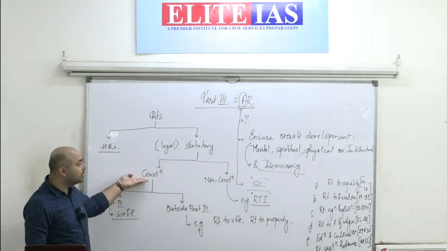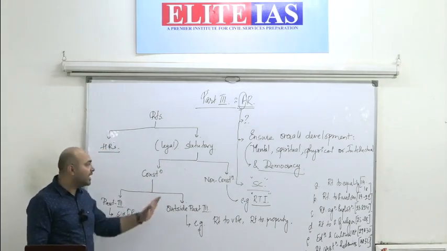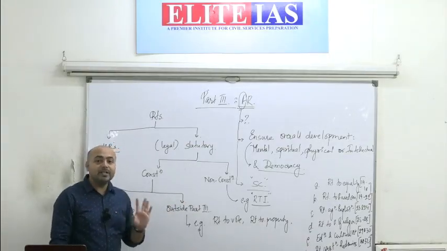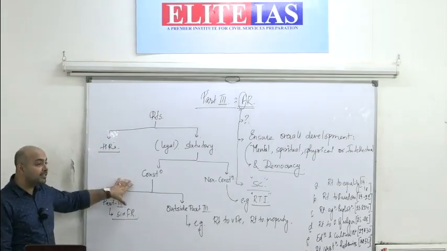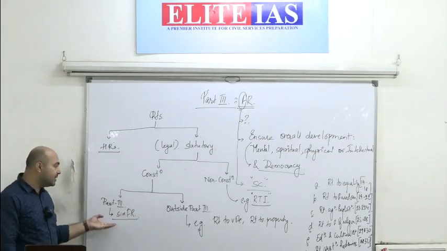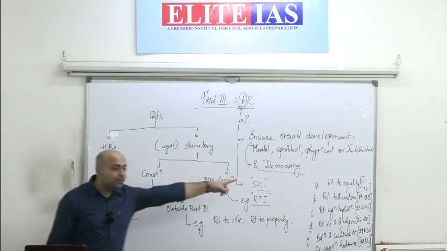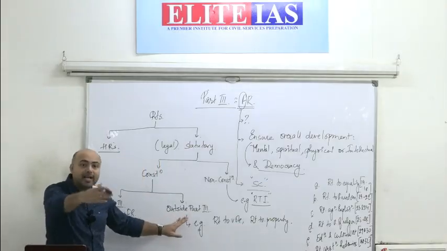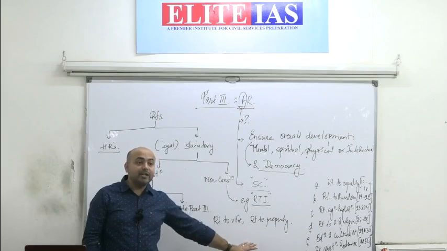Like the Constitution may be a law. The Constitution in itself is a law, and there are some non-constitutional laws, which means it is legal but it is not mentioned in the Constitution. When we say constitutional rights, they can further be divided into two: those rights which are mentioned under Part 3 of the Constitution, fundamental rights, and those rights which are mentioned outside Part 3 of the Constitution, like right to vote, right to property.